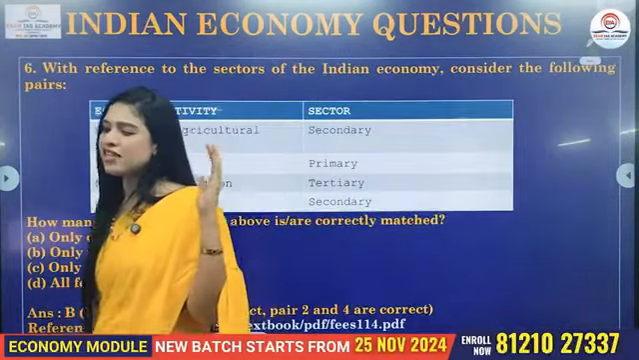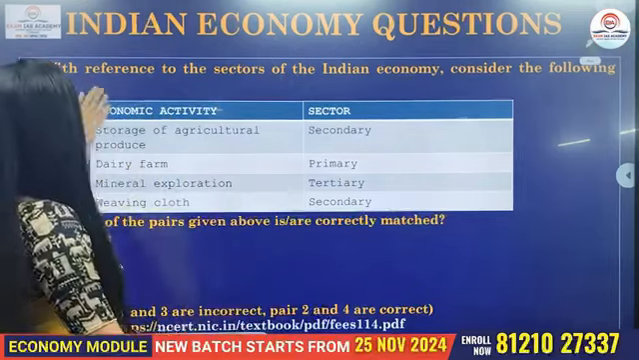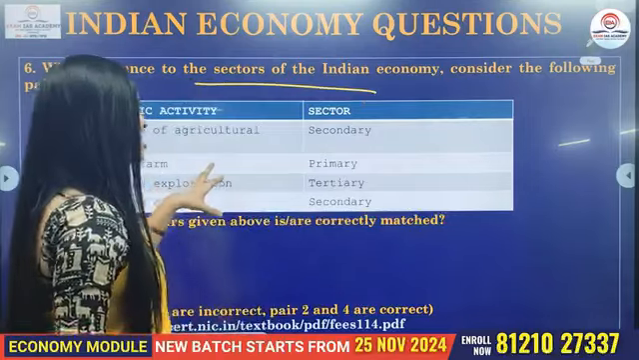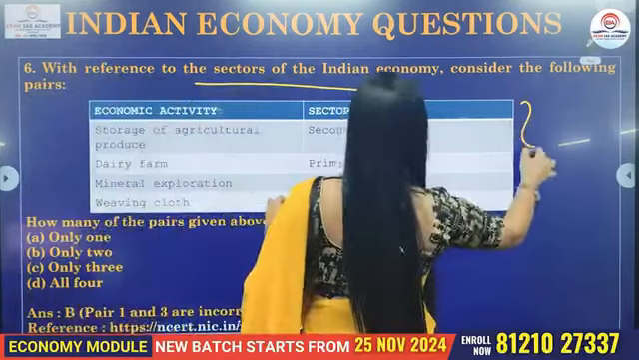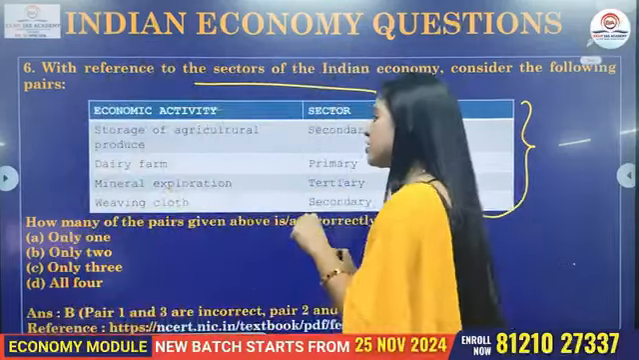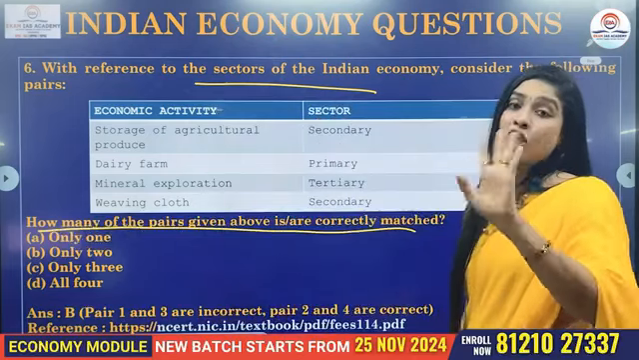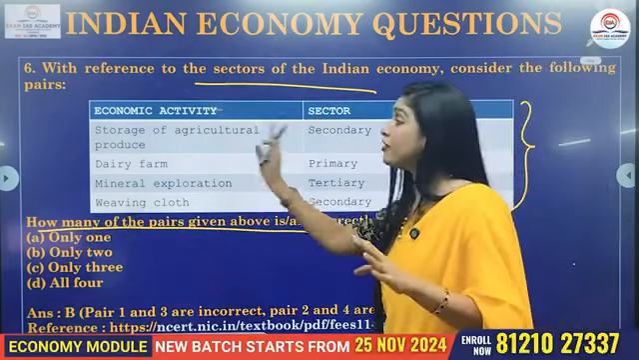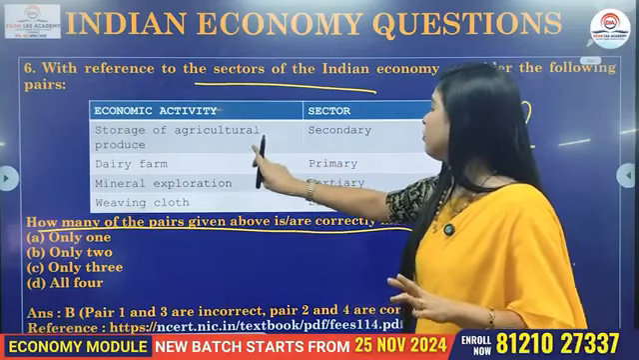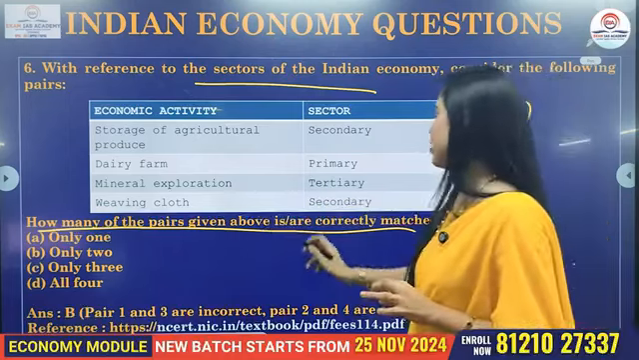Now here we have a very interesting question. Indeed, a very simple question I will tell you. What is it? With reference to sectors of economy, consider the following. So now this is a question which is quite interesting, where they are not asking you to identify the right pair. Rather, what is the question? How many of the pair given is correctly matched? The question is not which of the following pair. If it is which of the following pair, means okay, option 2 and option 3 will be right. Sorry, 4 will be right.